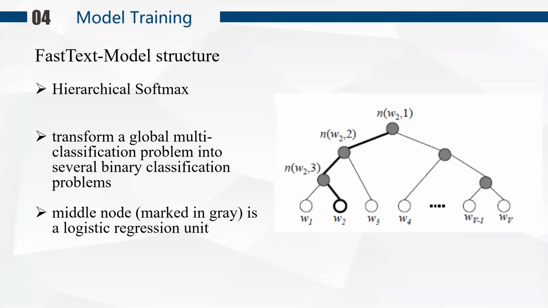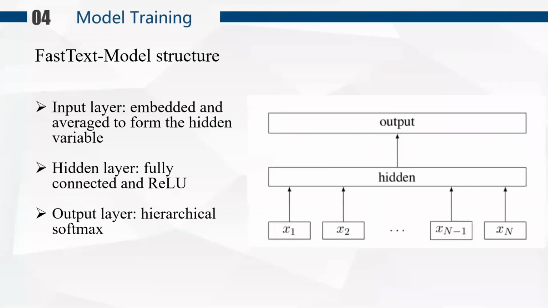units in the middle. The input of FastText is n features, which are embedded and averaged to form the hidden variable. Then the hidden layer consists of a fully connected layer and ReLU function. At the last, the model goes through another fully connected layer and uses hierarchical softmax to output, which can reduce model training time with respect to softmax.